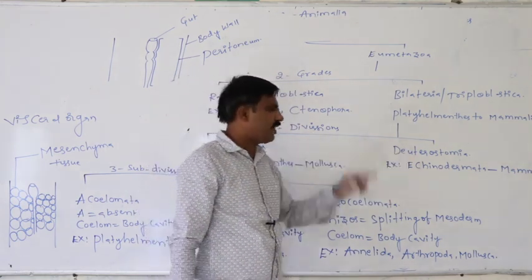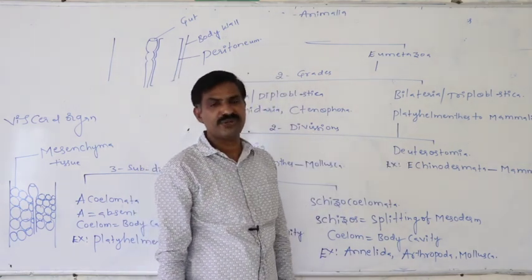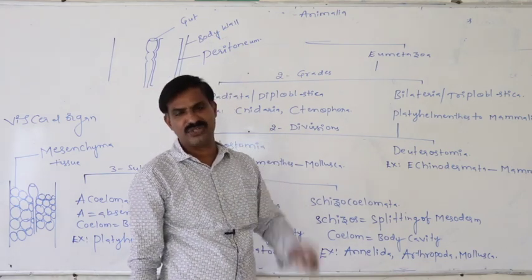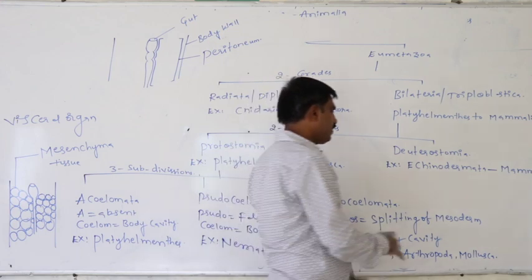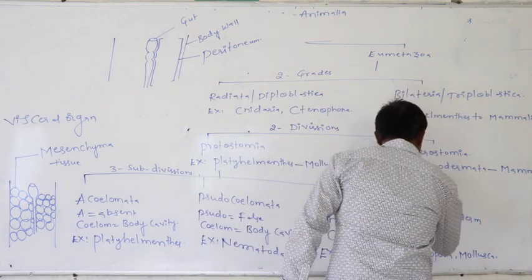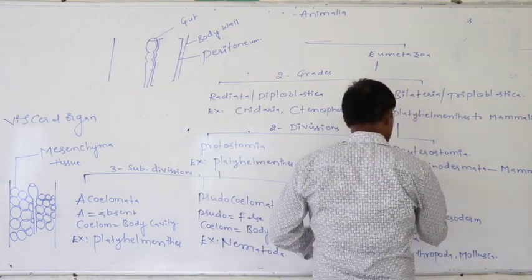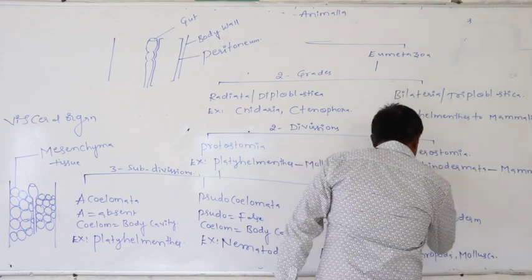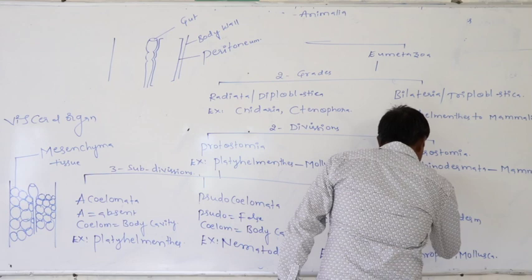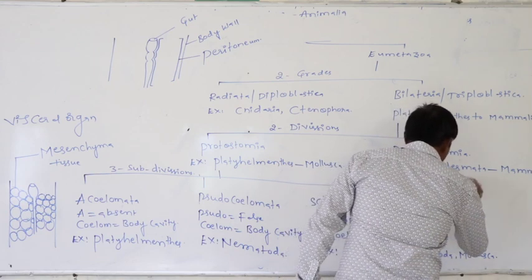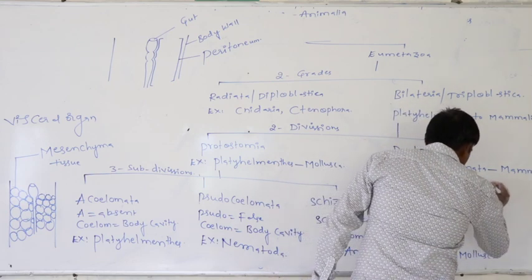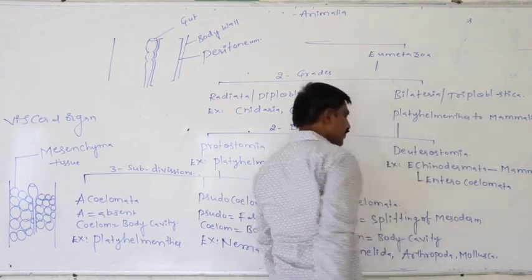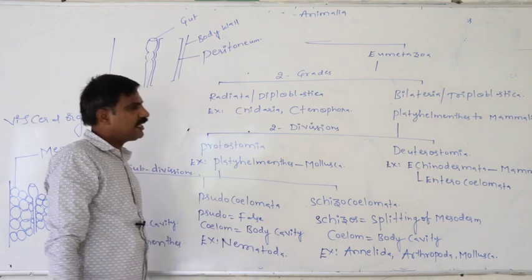Next, division Deuterostomia. Division Deuterostomia has a single subdivision, that is the Enterocoelomata. What is the Enterocoelomata?